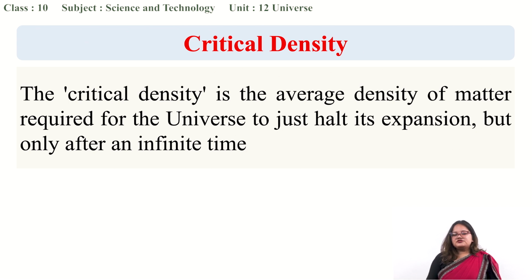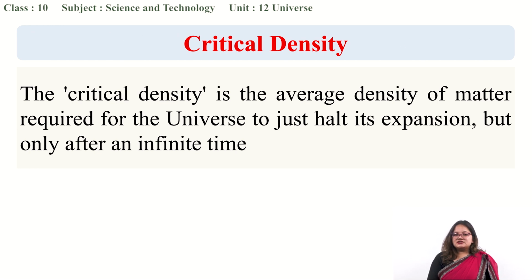Whereas critical density is the average density of matter required for the universe to just halt its expansion, but only after an infinite time. Meaning this density is the requirement which can stop the expansion of the universe.